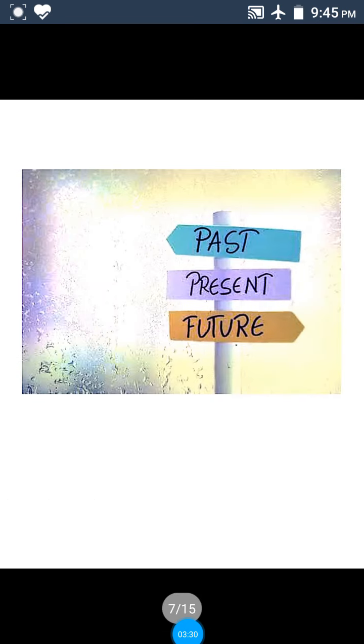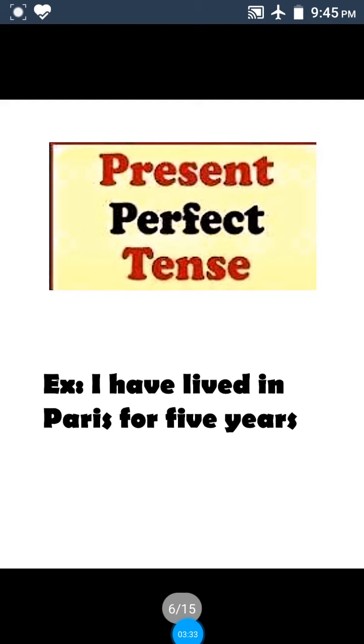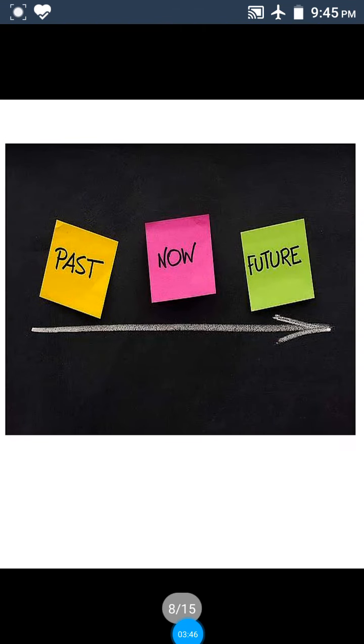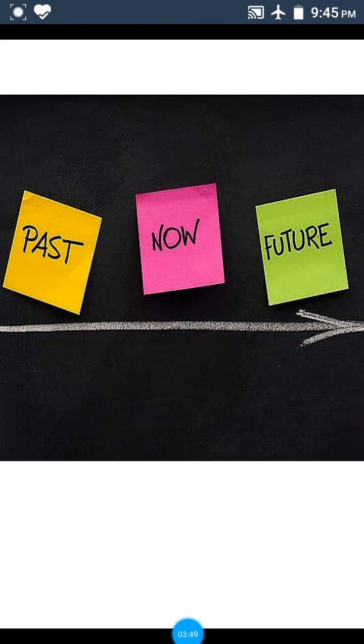In present perfect, past tense and present tense, up to the present, there may be a chance in future or there may be no chance, but in present perfect continuous tense compulsorily there may be a chance in future also. The boy has been running for an hour. There, that boy started running in the past. Now he is running, and in future also definitely he will go forward.